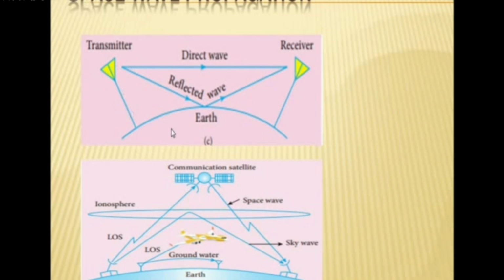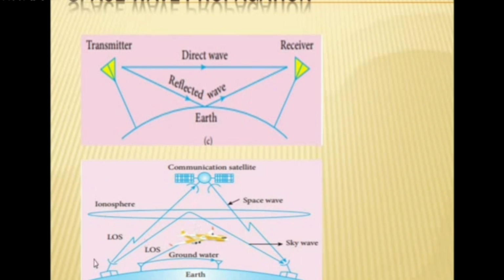There are two ways we can receive the signal. One is that the rays are directly received by the receiver. Another way is that the rays are reflected by the earth surface. Here you can see that it is a curved surface. On a curved surface, we are not able to send the signal straight. High frequency electromagnetic waves travel in a straight line, but Earth is a curved surface, so we are not able to send the signal straight. That's why we send the signal to the satellite. Then the signal is sent to the receiver on the ground surface.